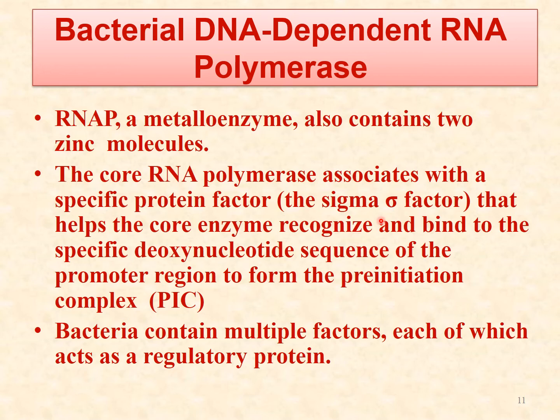So this sigma factor is responsible for the identification. It is a specific protein factor that identifies the nucleotide sequence on the promoter region. The bacteria contain multiple sigma factors, each of which acts as a regulator.